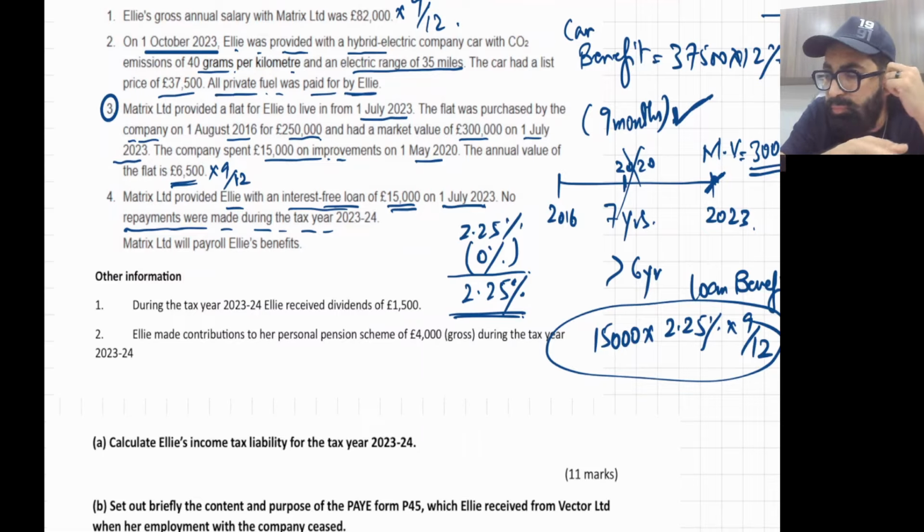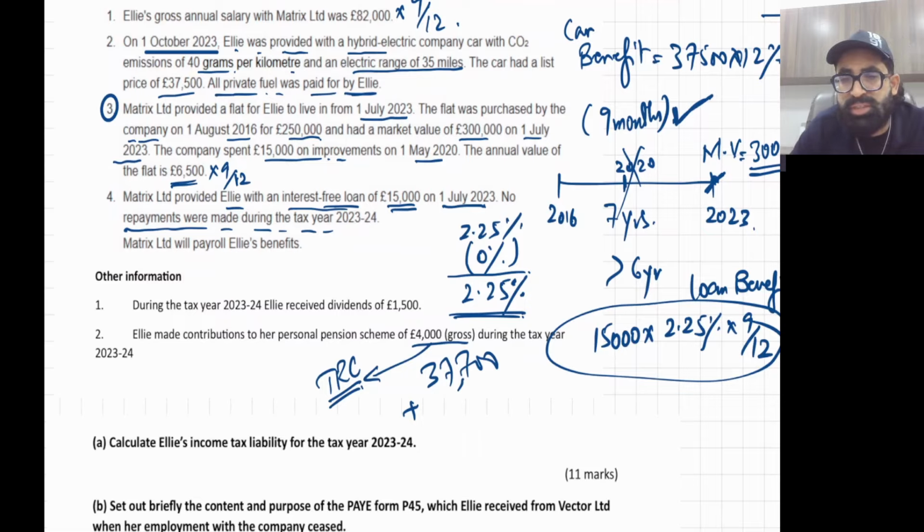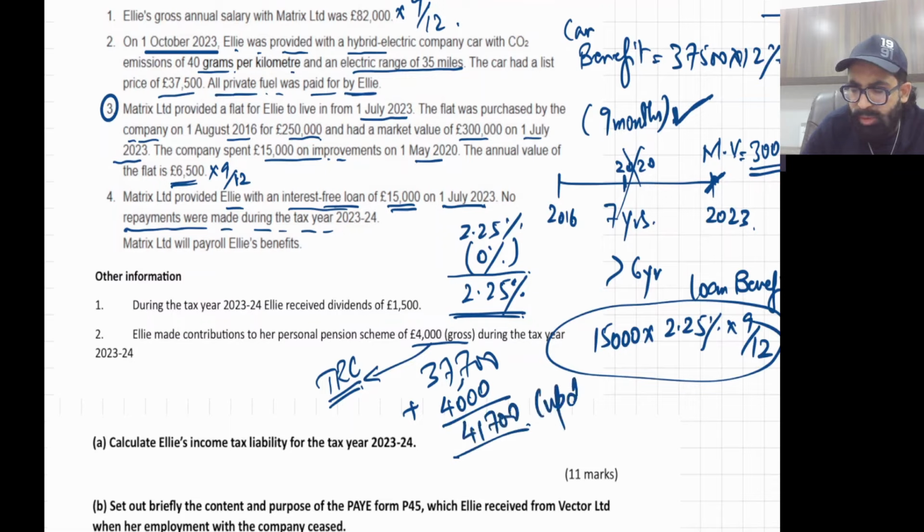Normally your first band is 37,700, but now this gross PPC will also be your TRC, tax relief contribution. If you have studied pension from me, hope you remember, this is your TRC as well. So the 4000 will increase the band, and your updated first basic rate band will be 41,700. Don't forget during the tax calculation, my dear student.